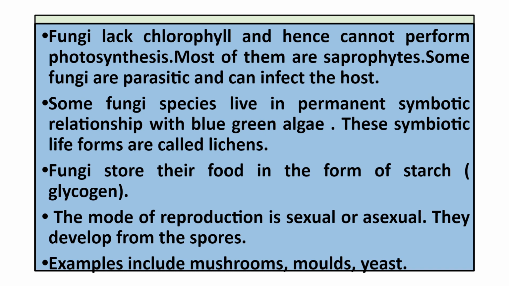But blue green algae, it has chlorophyll, it can make its own food, but it cannot take water and minerals and other nutrients, so it takes it from fungi, and fungi gets food from blue green algae. So this is the symbiotic relationship, and these symbiotic life forms, they are called lichens.